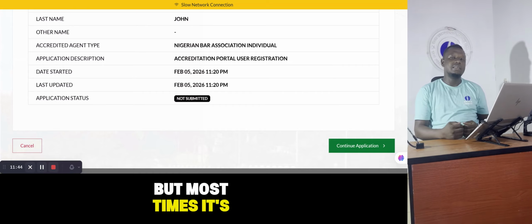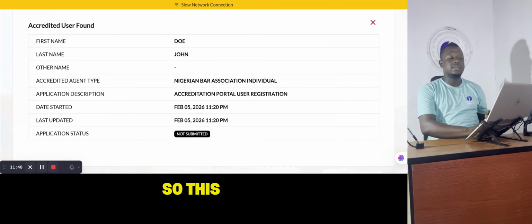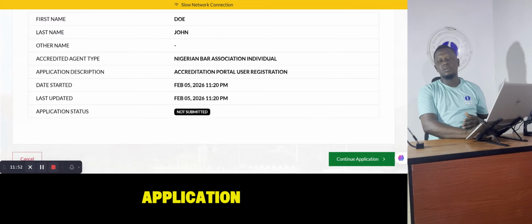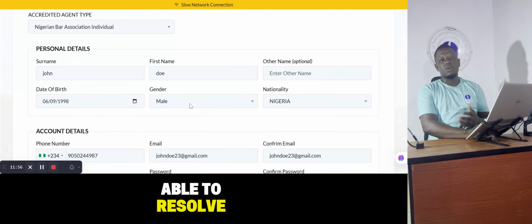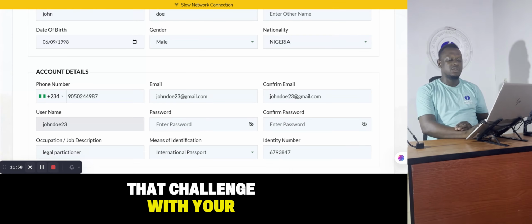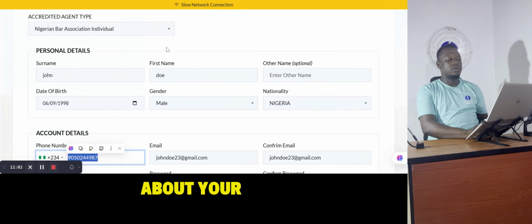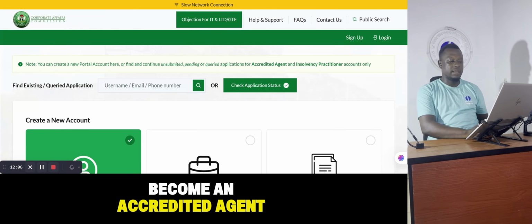But most times it's usually applicants submitting the wrong documents. So this is how you check to know the status of your application and the issues with your application, and once you click on continue application, you will be able to resolve that challenge. Okay, so that is how you go about your registration to become an accredited agent.